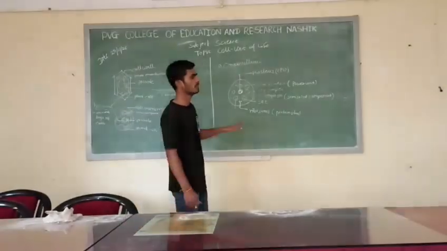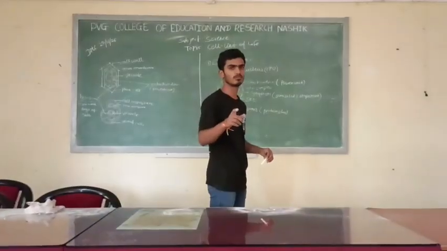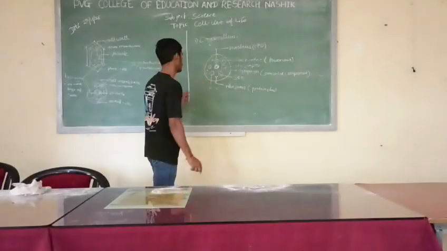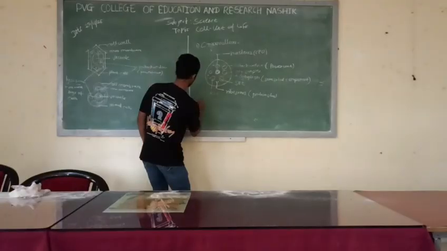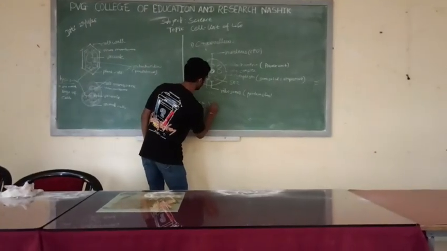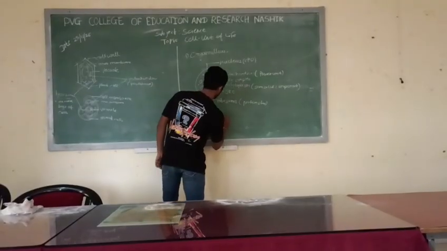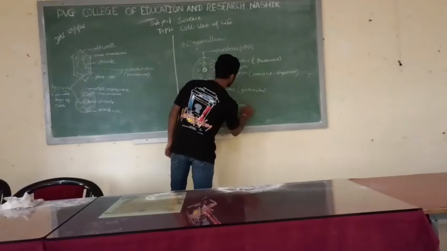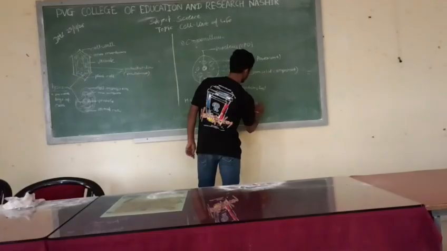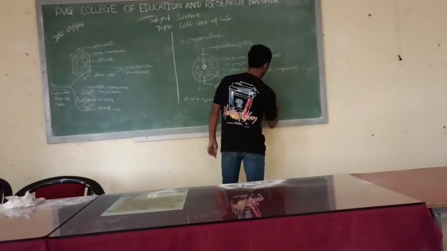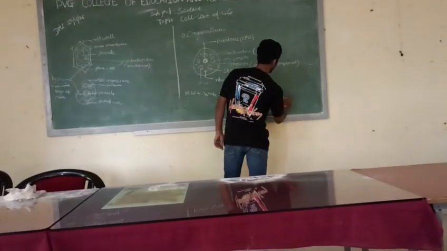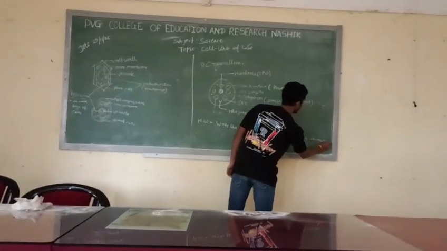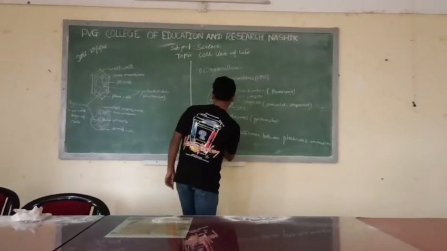So this is it for today. Before ending today's lecture, a short homework for you. Write the difference between plant cell and animal cell and draw a neat labeled diagram.